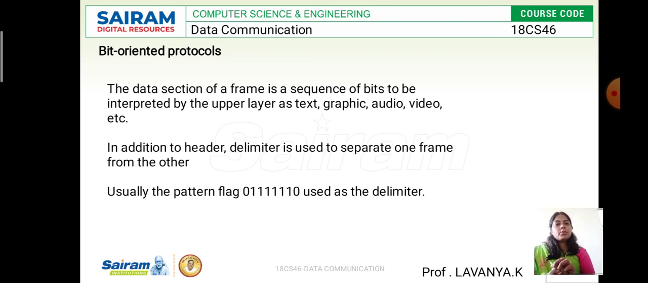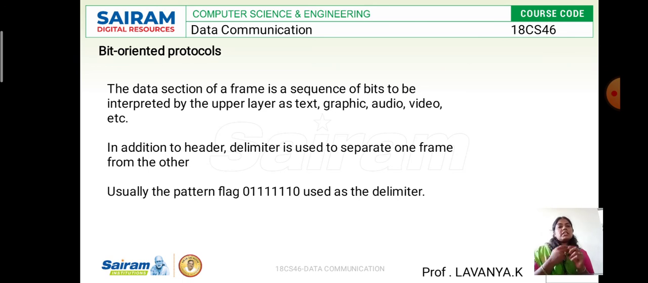The bit oriented protocol here also consists of both the source address as well as the destination address. Here they work as a header as well as a tailor. There is no delimiter separating one frame from another, so it should be a delimiter. We can pass n number of data into the frames.